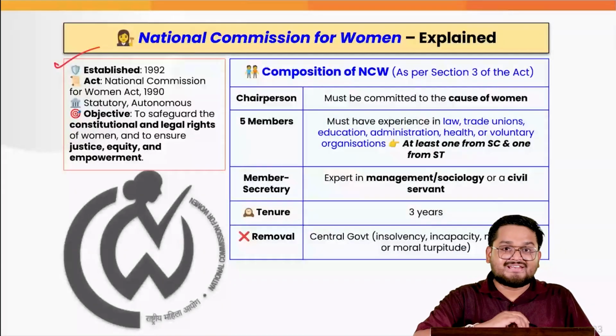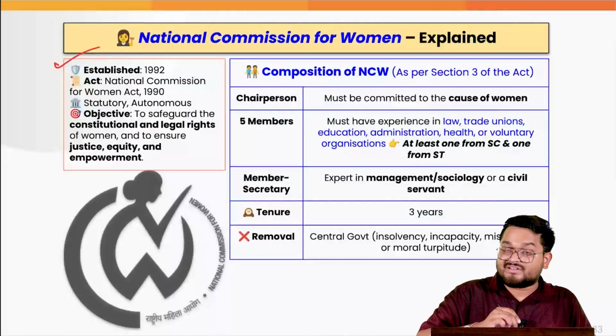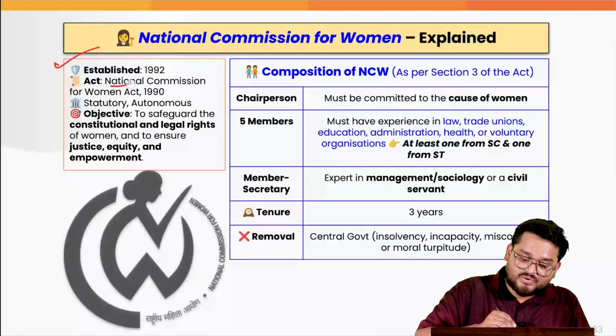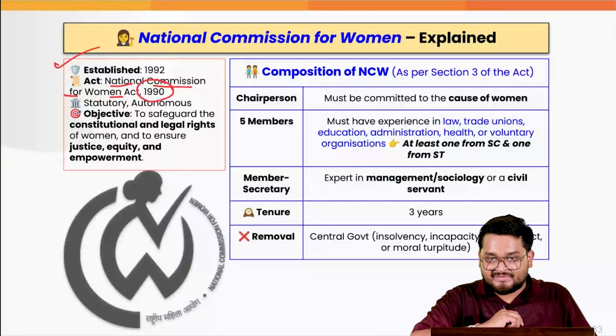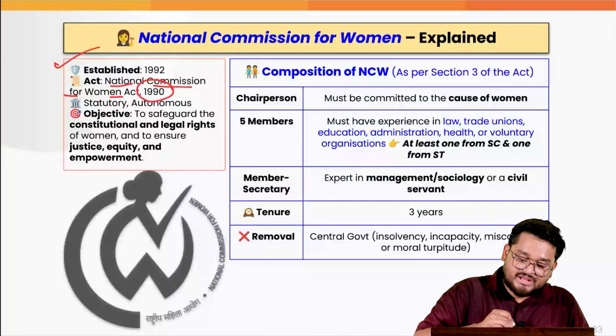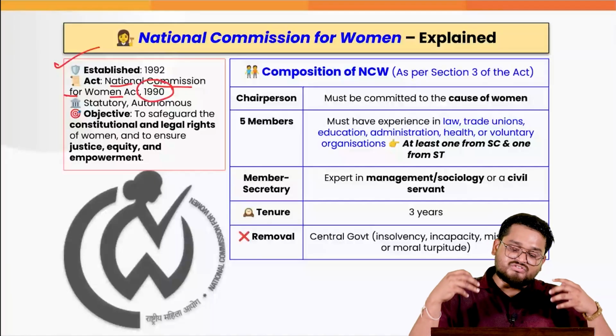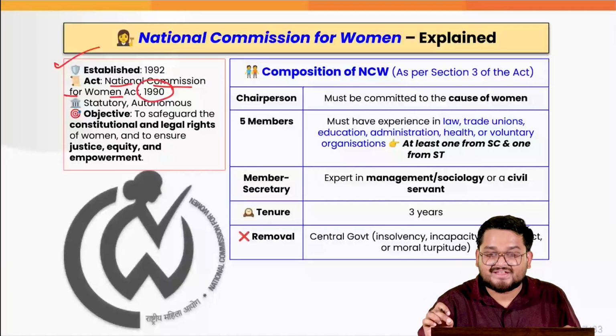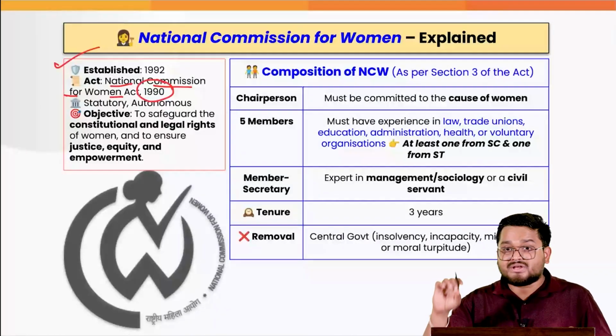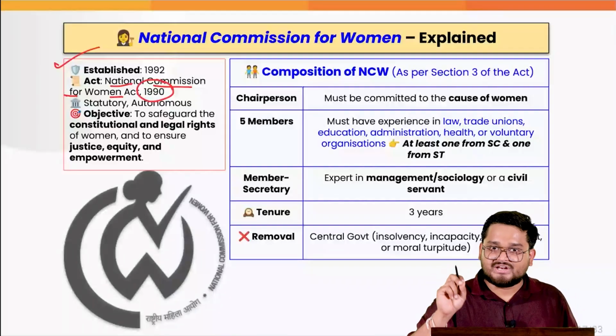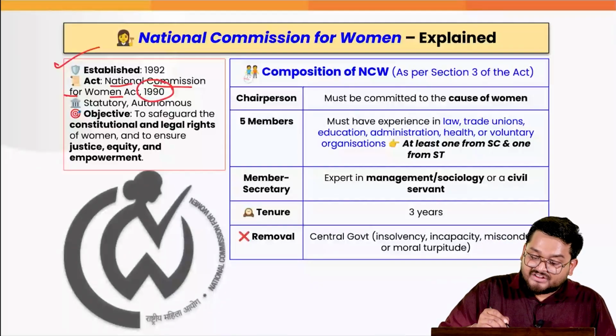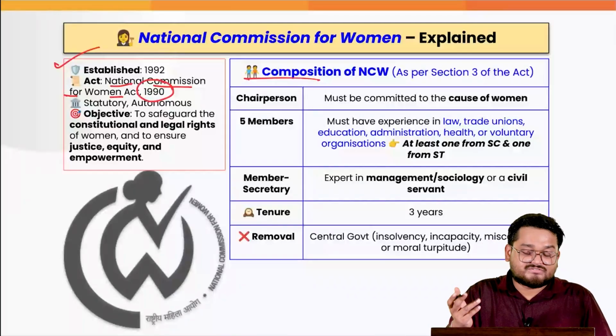Firstly, it was established in 1992, via an act known as the National Commission for Women Act 1990. So it makes it a statutory body whose main objective is obviously to safeguard the constitutional and the legal rights of women. Now here in this topic, mainly we have factual information. Firstly, understand the composition of the National Commission for Women.